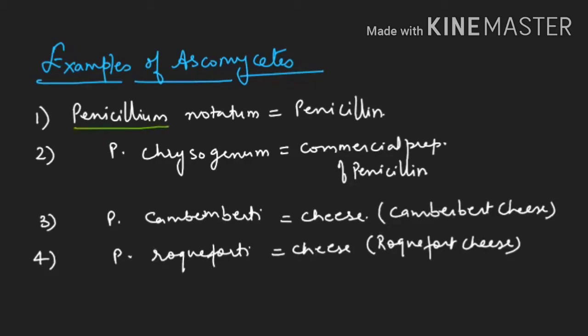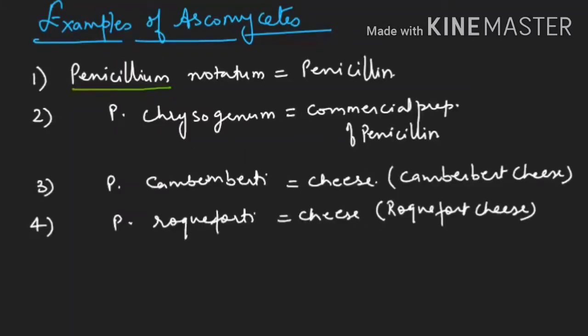So once again, Penicillium, a very important example of ascomycetes, has a branched conidiophore. Notatum was the first species used to discover penicillin, by Alexander Fleming, but for commercial purposes now we are using chrysogenum. Another is camemberti, used for ripening Camembert cheese, and roqueforti for Roquefort cheese. So I think one important example is clear to you.